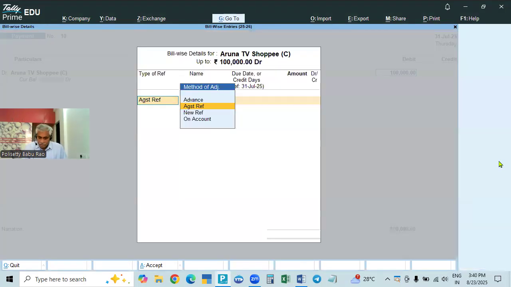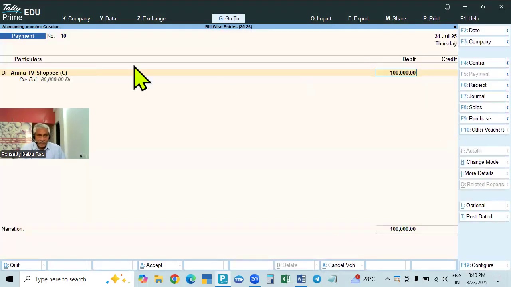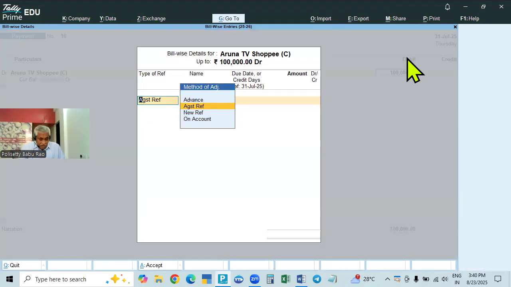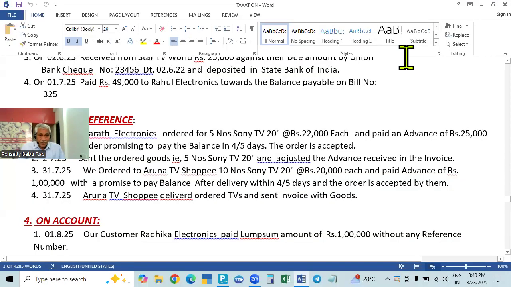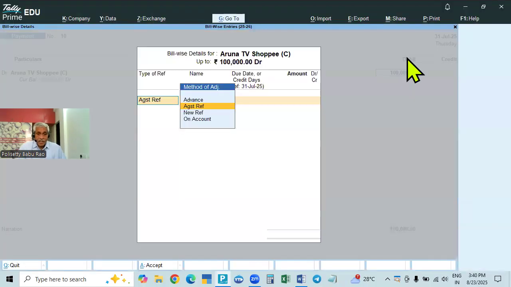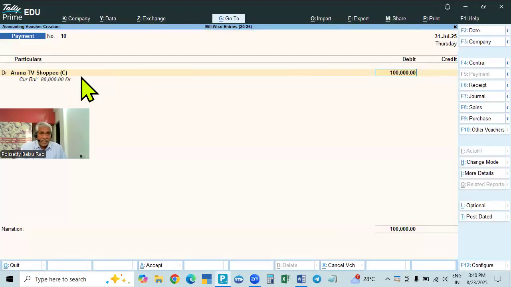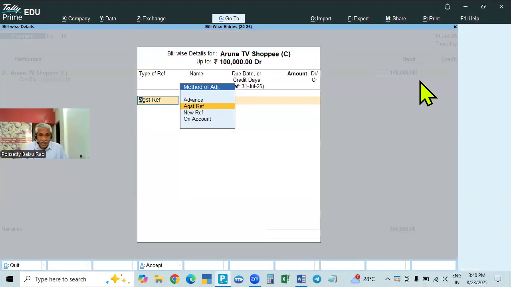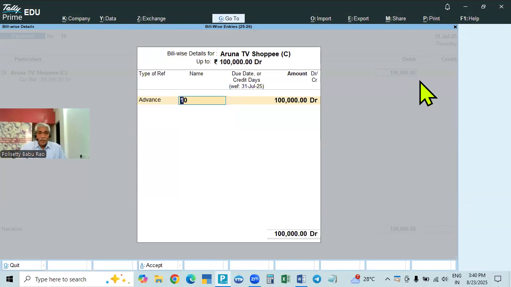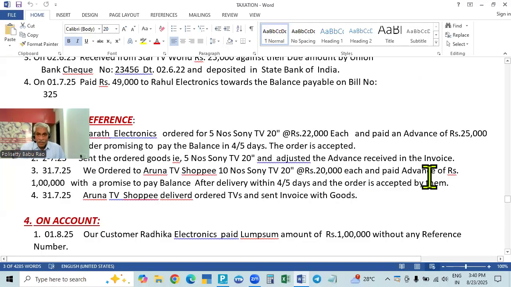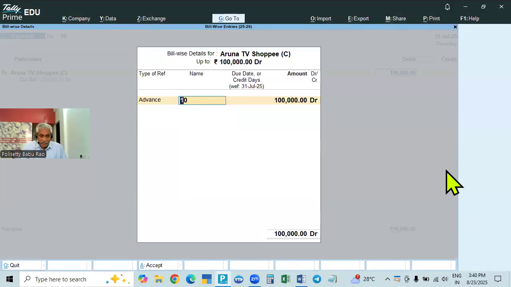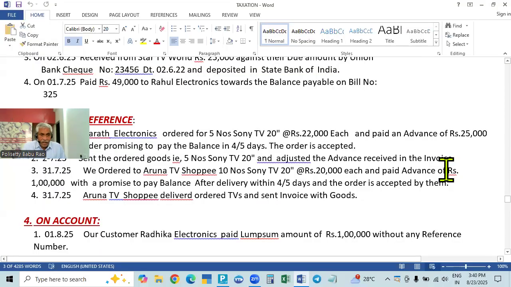So that account is debited. His account is debited. And why did you pay? Against reference it is showing, but already there is some balance previously. That is why it is showing against reference. This is not against reference or new reference. It is showing we have to take advance. So we paid an advance of 1 lakh.